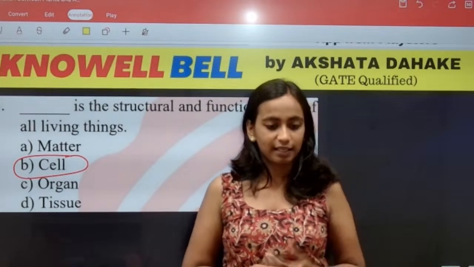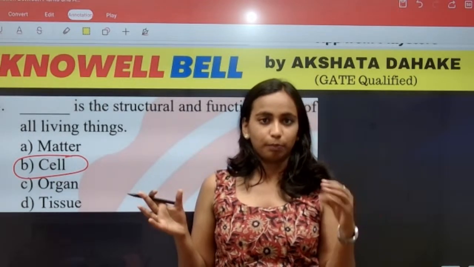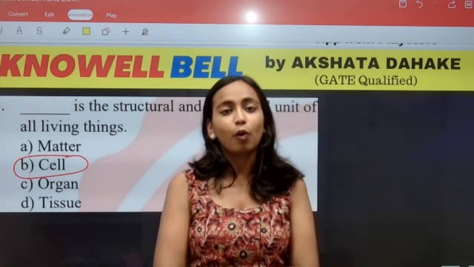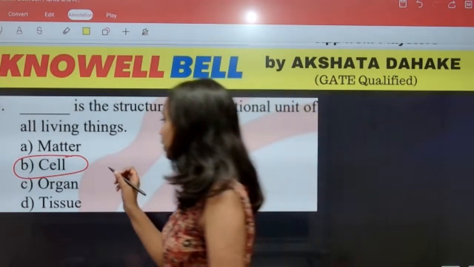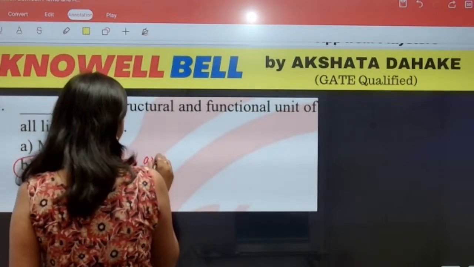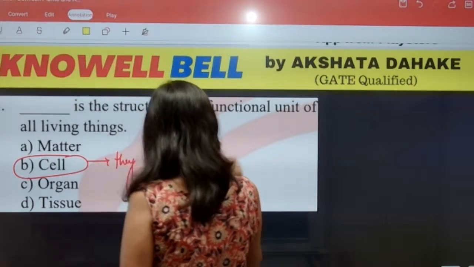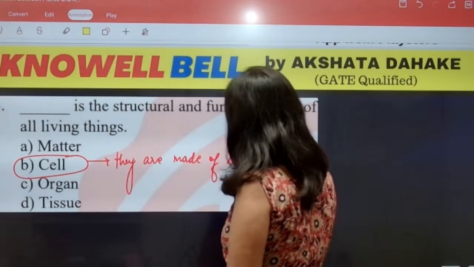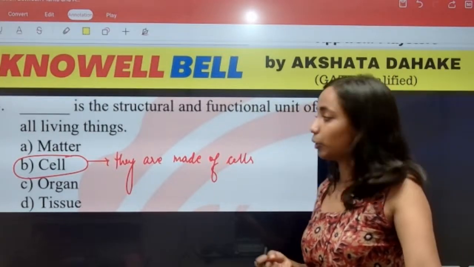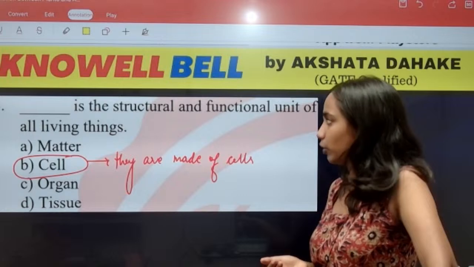Why do we call cell the structural and functional unit of life? Because any living organism, plant हो, कोई animal हो, humans हो, all the living organisms किससे बने होते हैं? They are made of cells. All living organisms are made up of cells. Because of this reason, what do we call? We call cell the structural and functional unit of all living organisms.